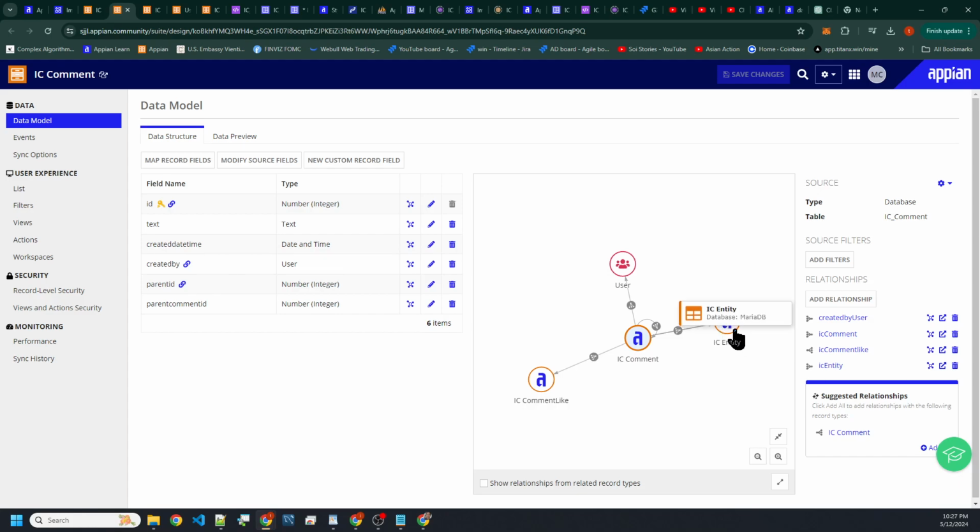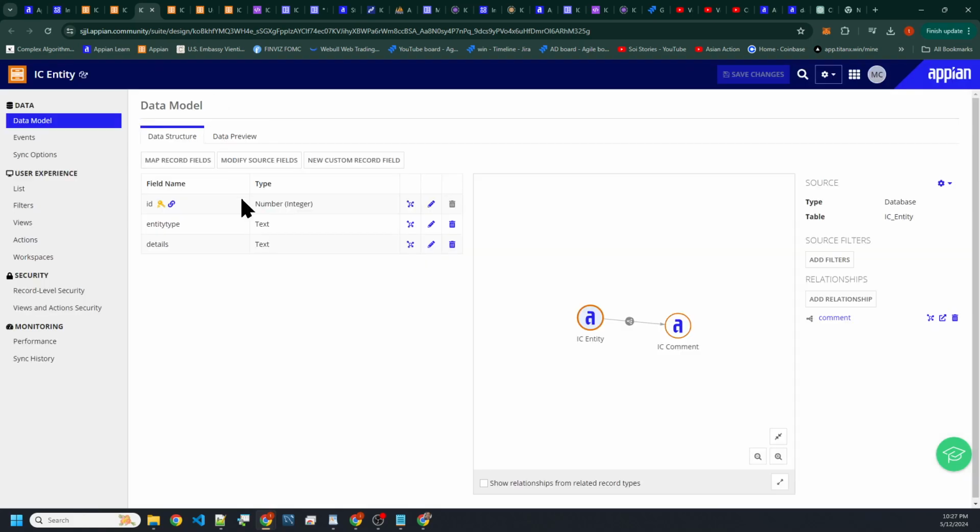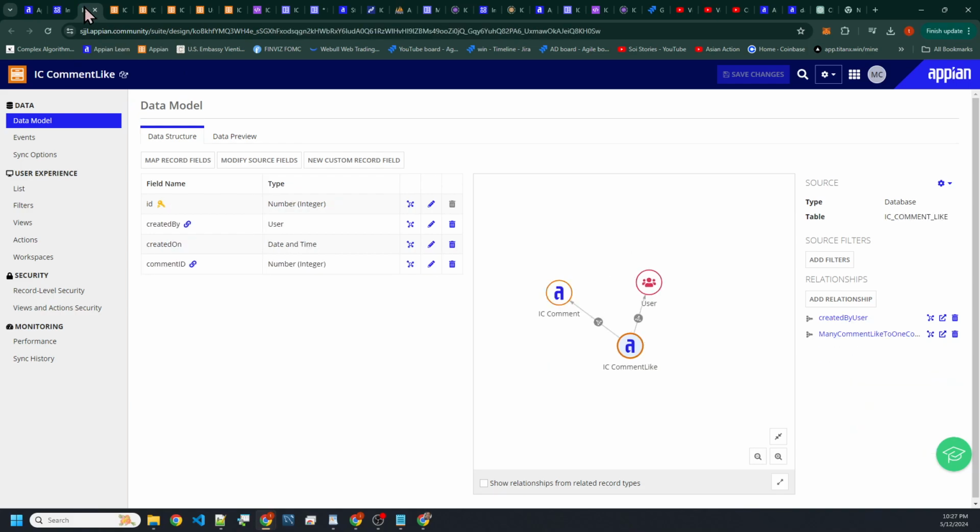Basically, entity is just a placeholder for potentially things that would make sense later on. Could be a post, could be an image. But so you have this data structure here.